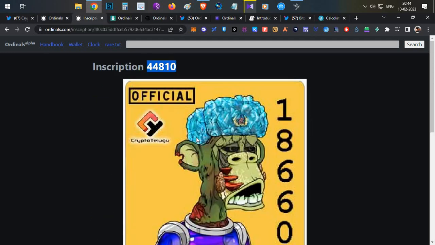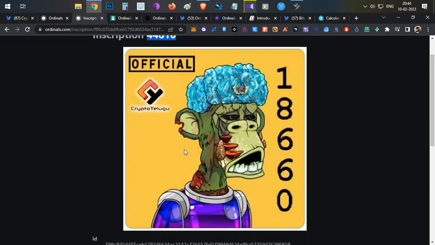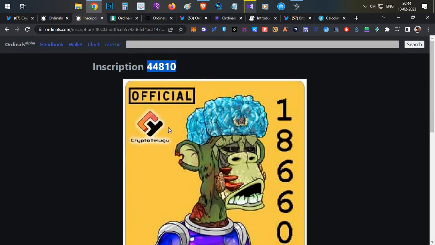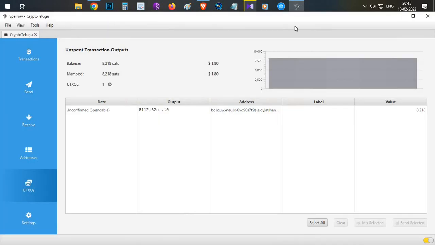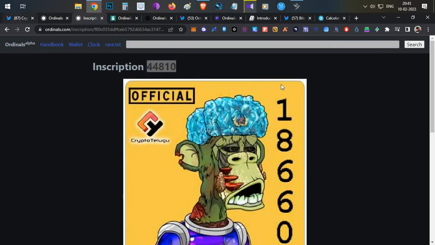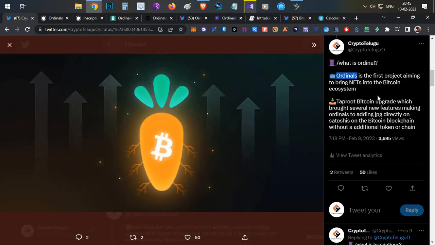For example, this is my Ordinal NFT, which is inscription number 44,810. This image is not lying on any server, it is directly on the blockchain, and it is inscribed on my Bitcoin Satoshi, which is held in my wallet. That is the advantage of this complete ecosystem. There are no other servers. Your NFT is directly stored on your Bitcoin.